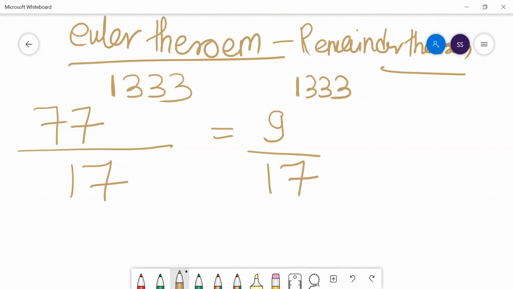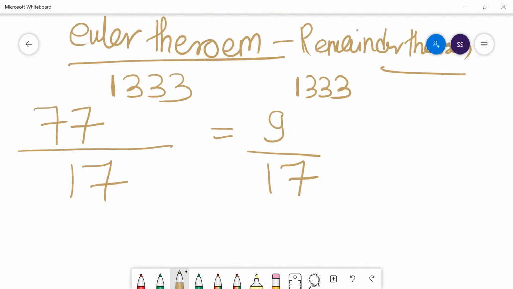You know that 17 is a prime number. So what would be the quotient number of 17? The quotient number of 17 would be 16 only. I hope everyone understands what we mean by quotient number. How do we work on Euler theorem?